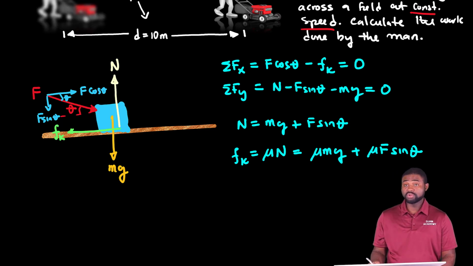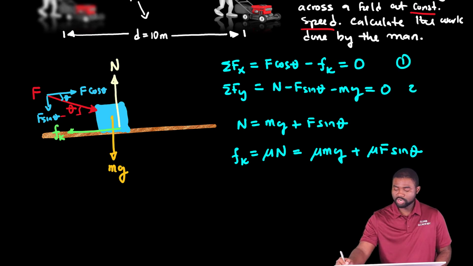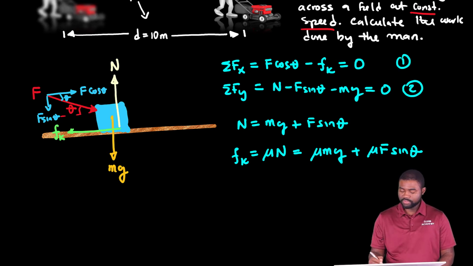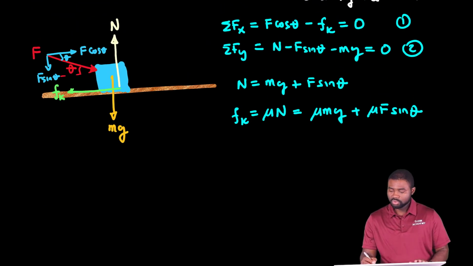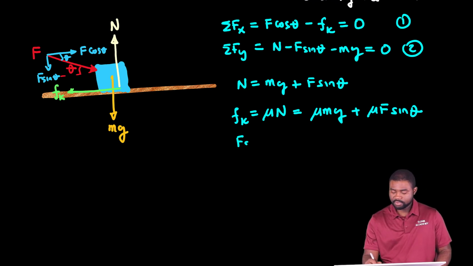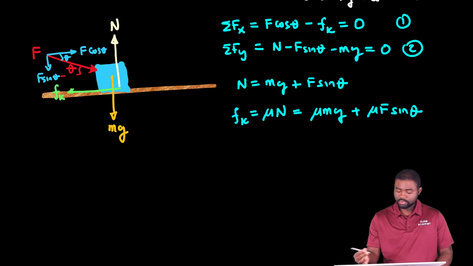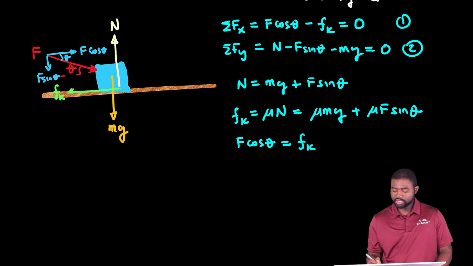But we want to calculate the force F. From equation 1, we can see that F cosine theta is equal to the kinetic friction.